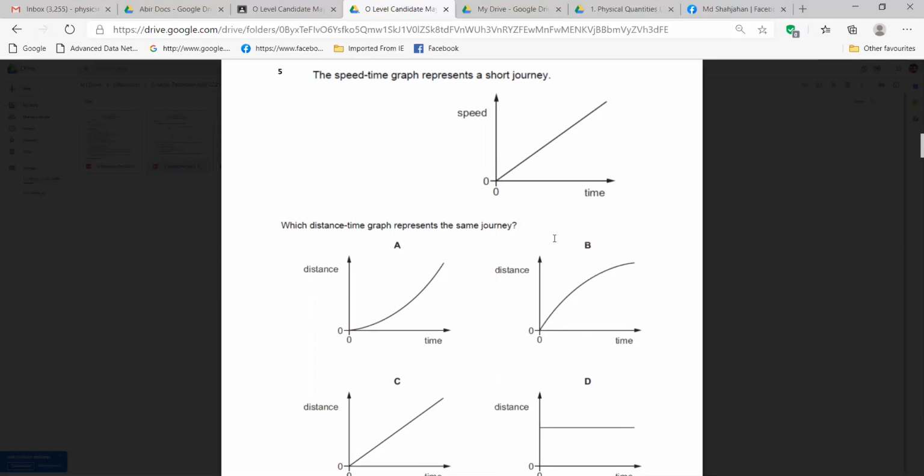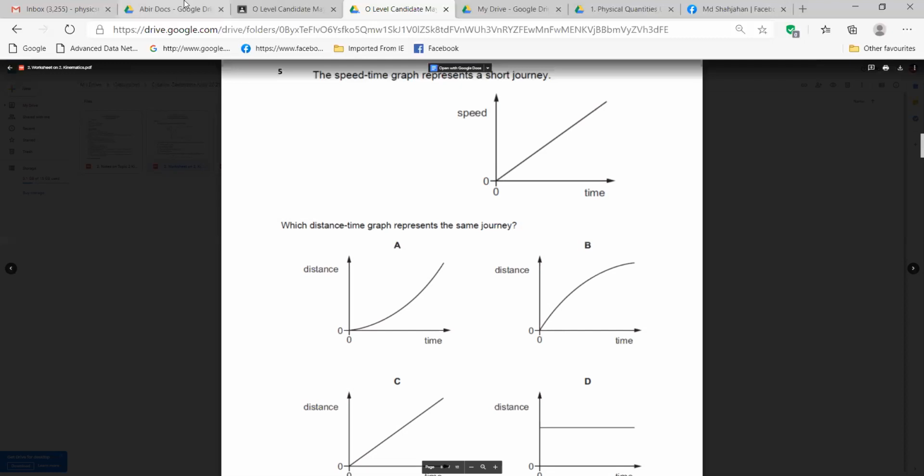Sir, here, this one, C. Why are you choosing C? Is it looking the same? That's why, right? And here we see one thing they are saying.